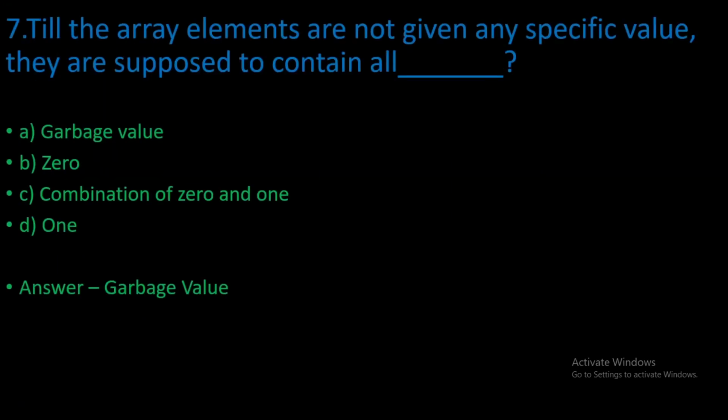And seventh question is till the array elements are not given any specific value, they are supposed to contain all. So what will it take? 0, garbage value, combination of 0 and 1, or 1. So our answer is garbage value. If we do not assign any value to the array, then it will give garbage value.